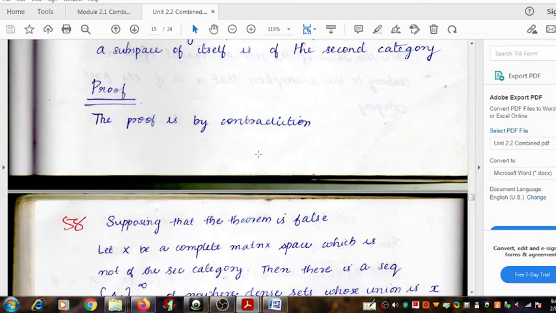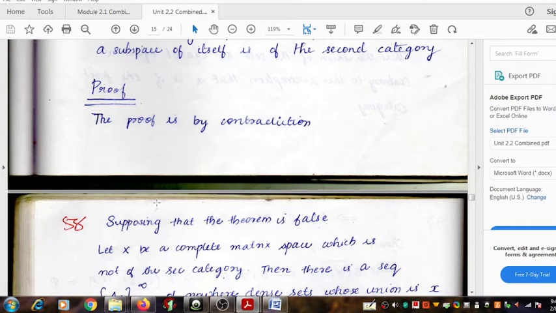If you want to develop a proof by contradiction, you have to assume the negation of the statement that we actually want to prove is true. So that will be done here also.